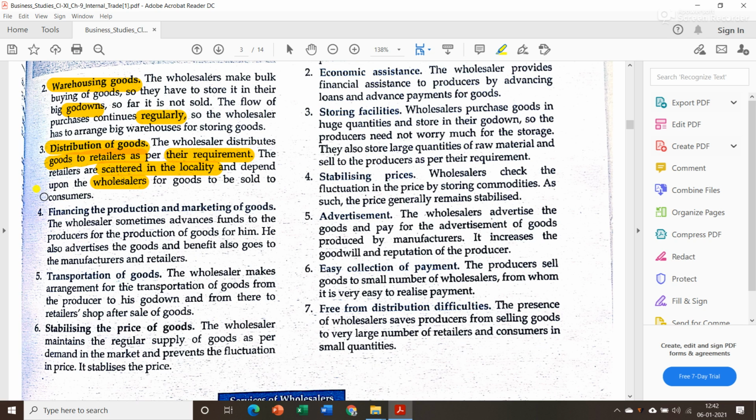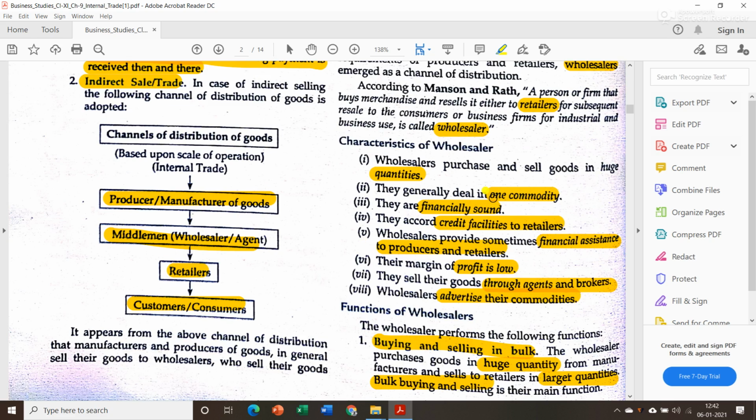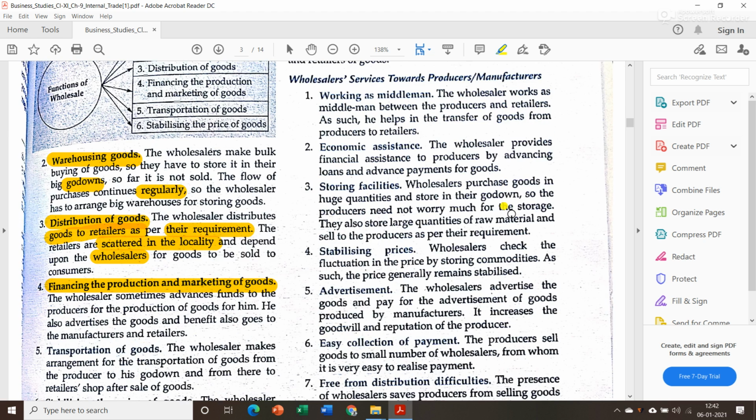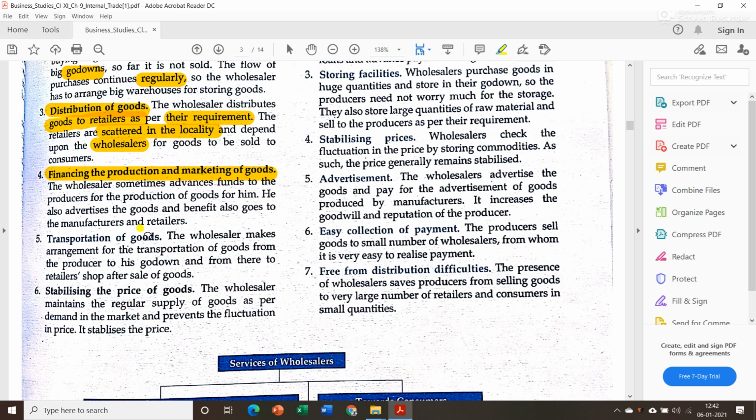Then the next function is financing the production and marketing of goods. The wholesaler sometimes advances funds to the producers for the production of goods for him. He also advertises the goods, and the benefit also goes to the manufacturers and retailers, as we have already seen in the previous topic. That is a characteristic of the wholesaler. Sometimes they provide financial assistance to the producer as well as to the retailer, plus they advertise their product as well.